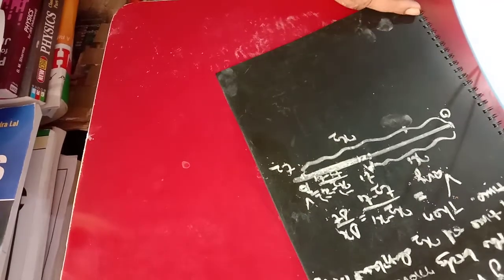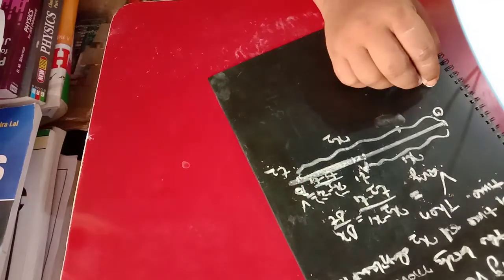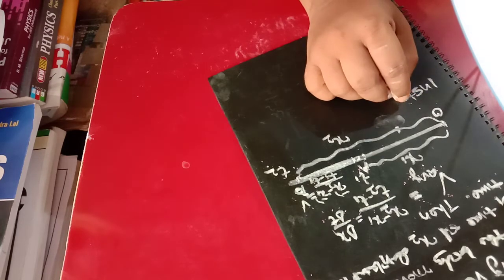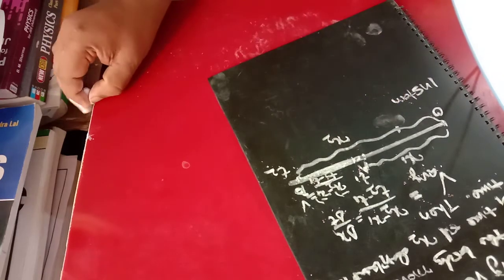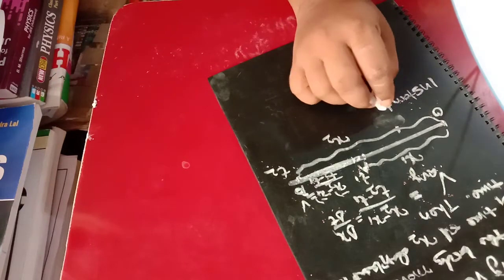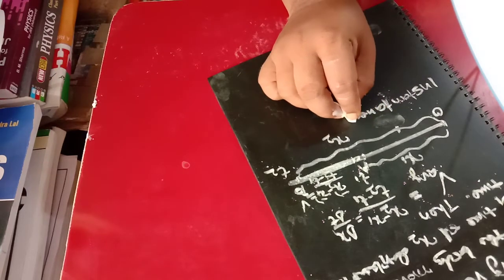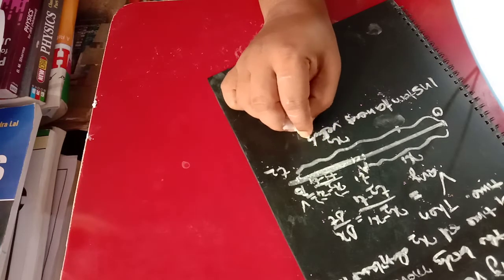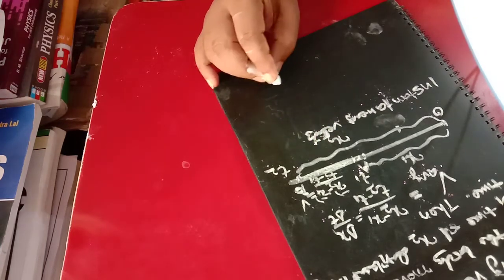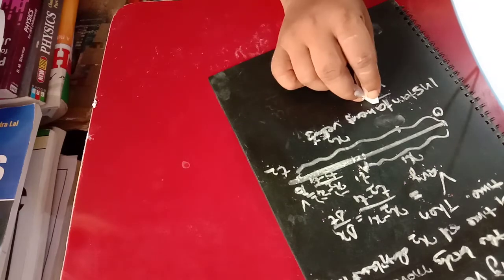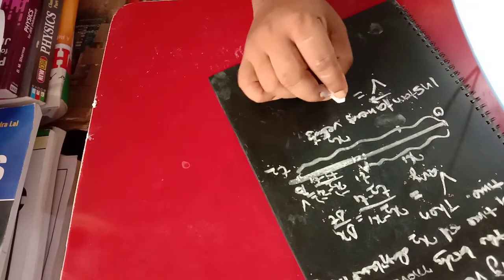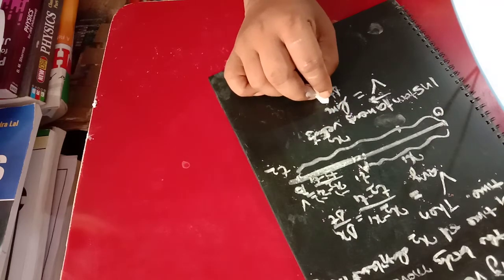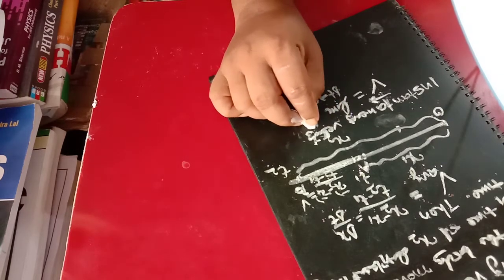And similarly, you come for the instantaneous velocity. So simply we are writing the instantaneous velocity v, you put the arrow mark, equals limit of delta t tends to 0 of delta x by delta t.